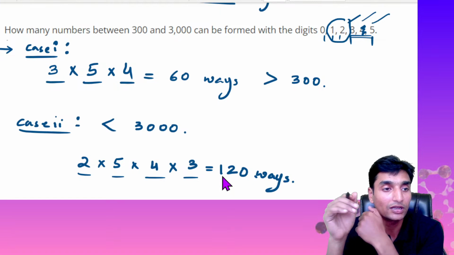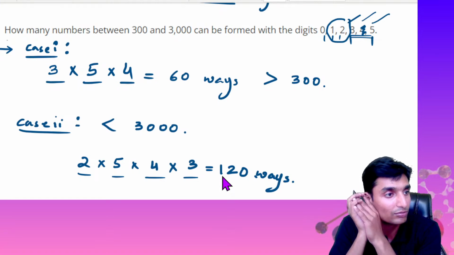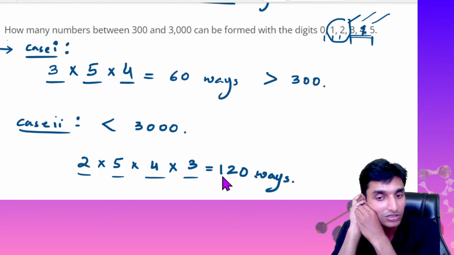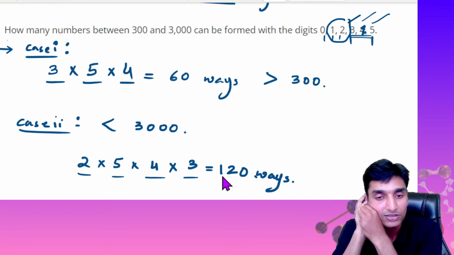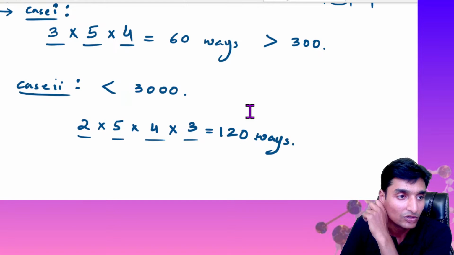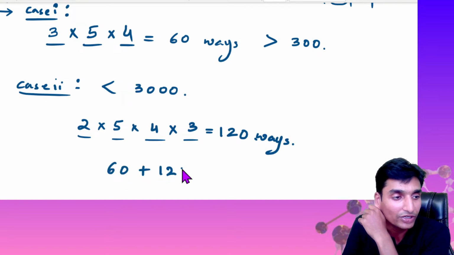Okay, 120 different ways if the numbers are to be below 3000. Now what do we need here? We need the numbers in between 300 and 3000. So option number 1 is 60 ways, or it is 120 ways.